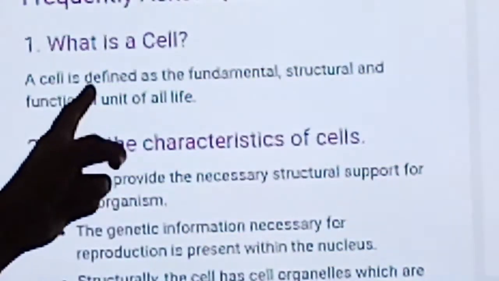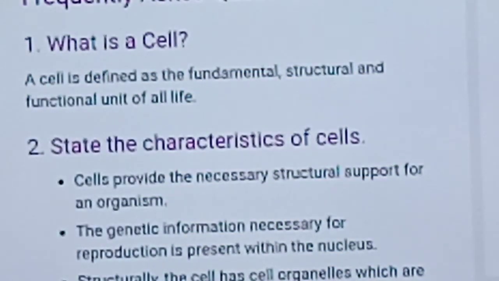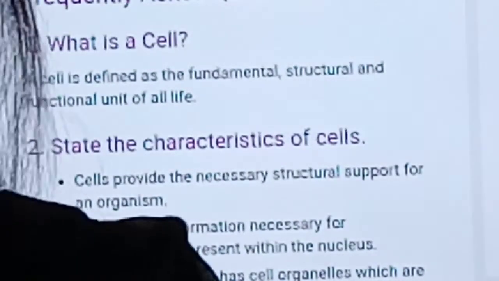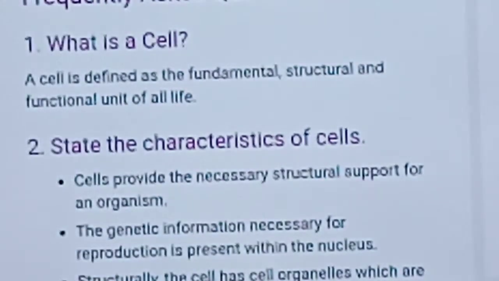Children, today we are going to revise the chapter Cell Structure and Function. Let's begin the chapter by asking a few frequently asked questions. Let's discuss it first. The first one is, what is a cell? Cell is defined as the fundamental, structural and functional unit of all living organisms.